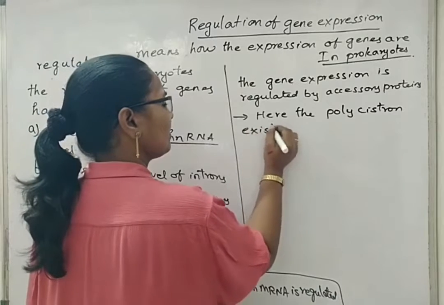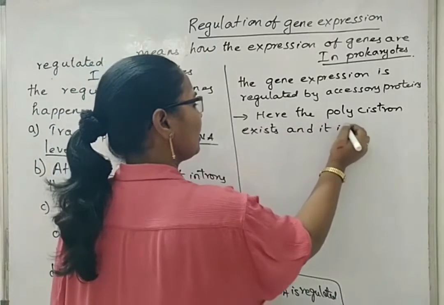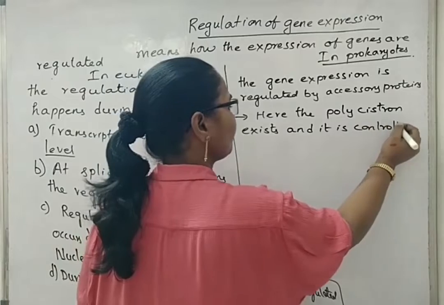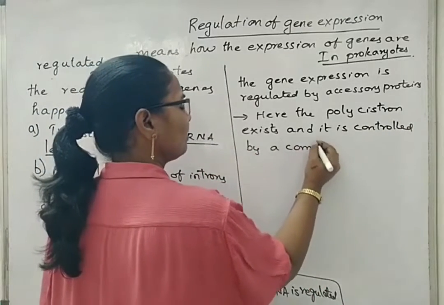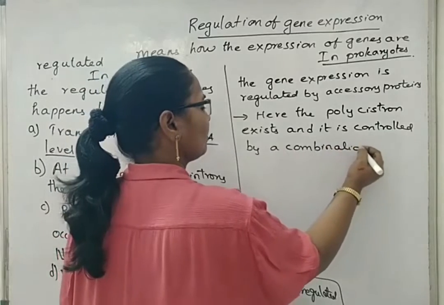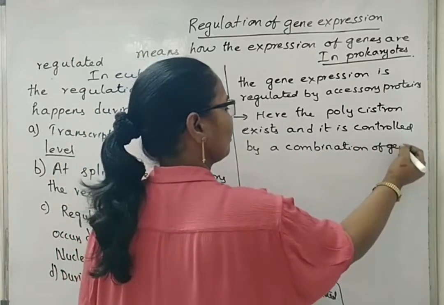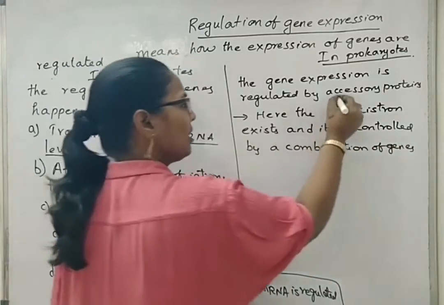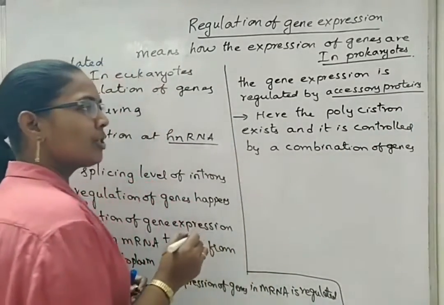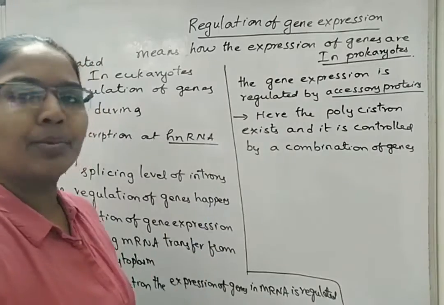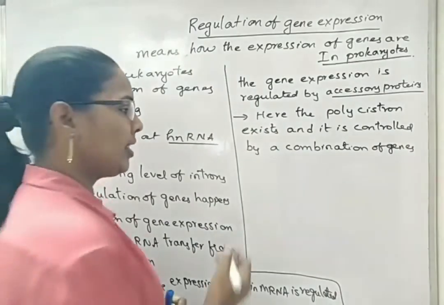exists and it is controlled by a combination of genes. What are those genes? Here we said that there are some accessory proteins. The gene that is responsible for synthesizing these accessory proteins is called the accessory gene.